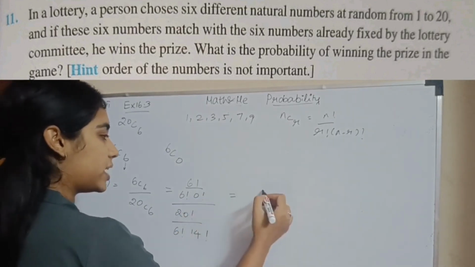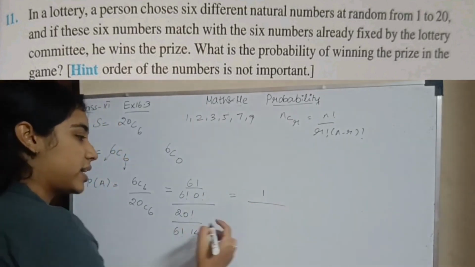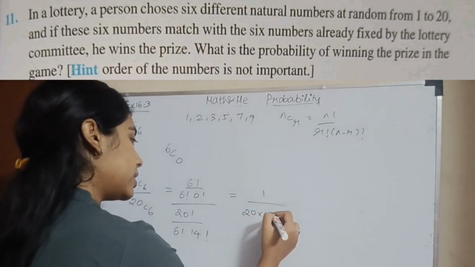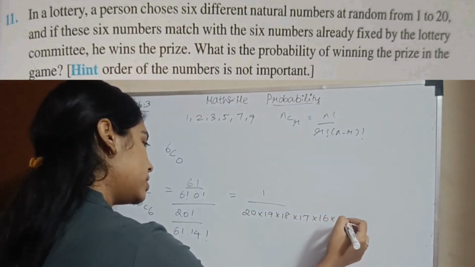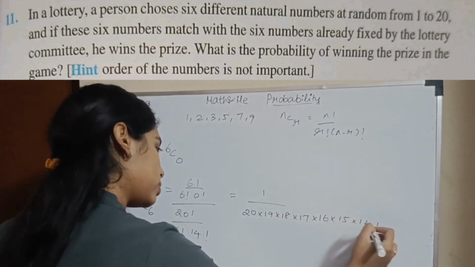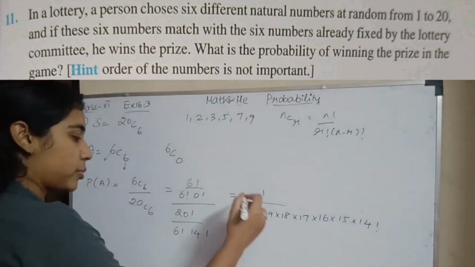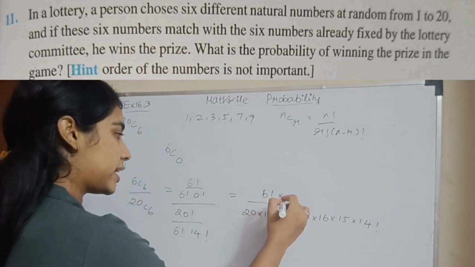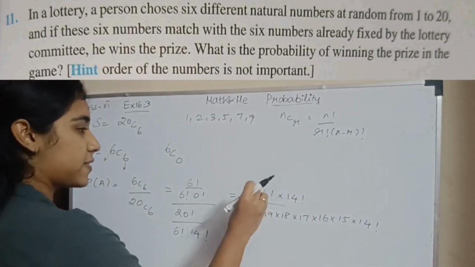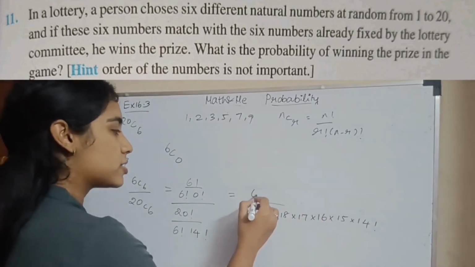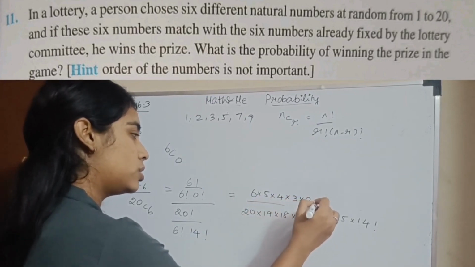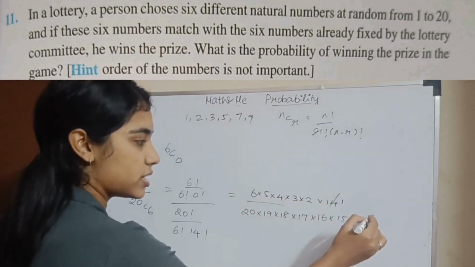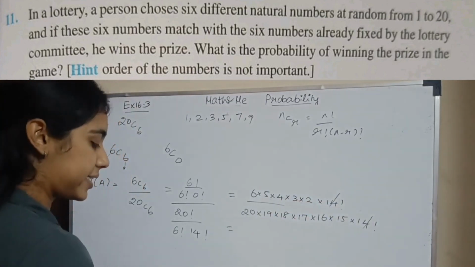Then our numerator will become 1. In the denominator I have 20, 19, 18, 17, 16, 15, 14 factorial over 6 factorial times 14 factorial. Opening 6 factorial, I have 6, 5, 4, 3, 2, times 14 factorial. So this gets cancelled.